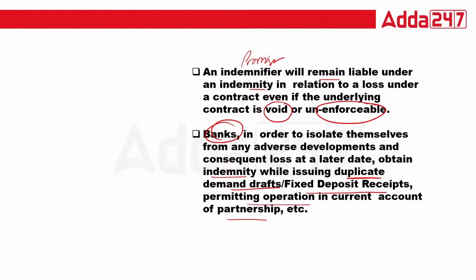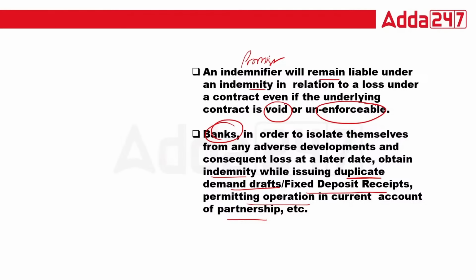In that case, the bank comes under the relationship of a contract of indemnity. So these are the important terms from the examination point of view.